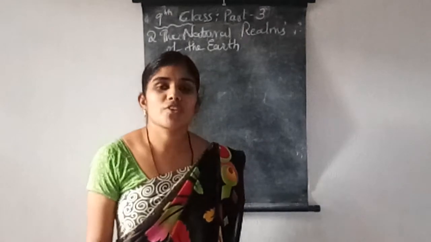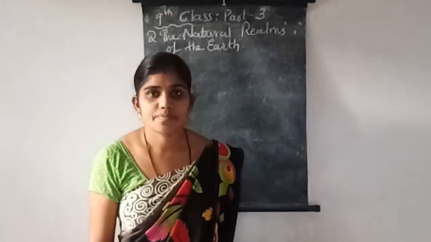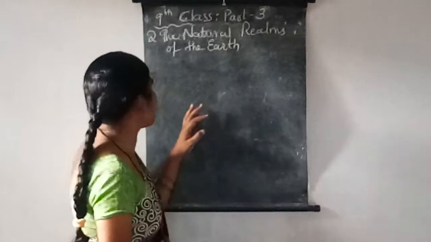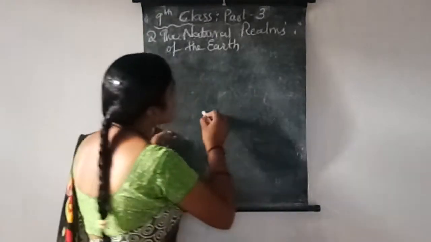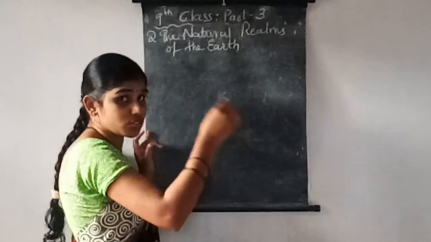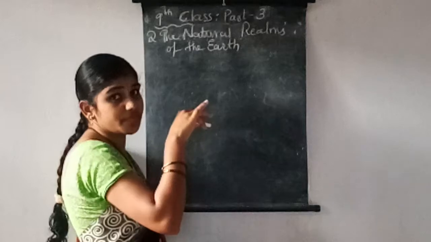Next we are moving to the next topic. In volcanoes, we discussed how the volcanoes come out and what rocks are present around.